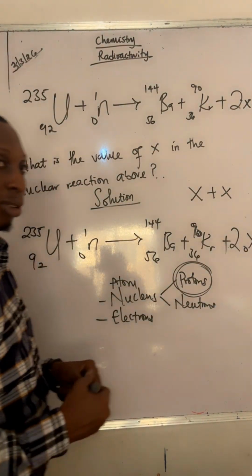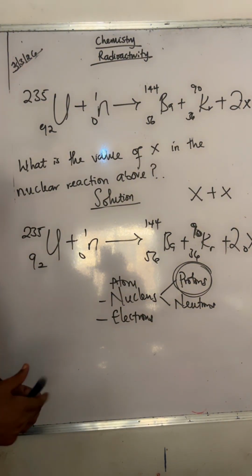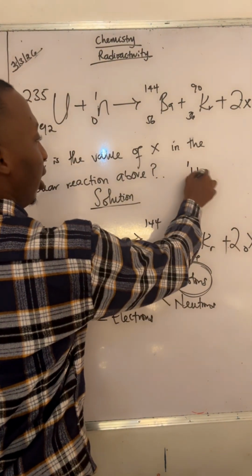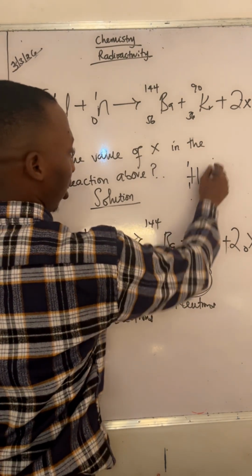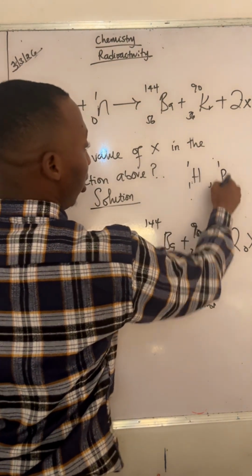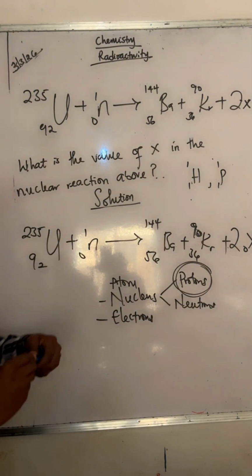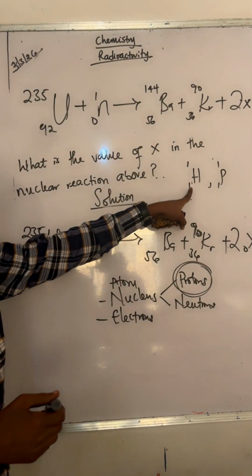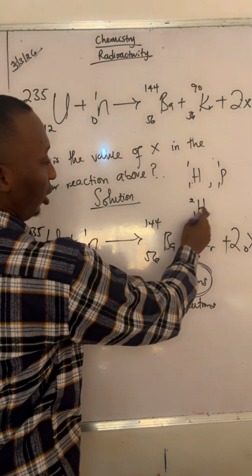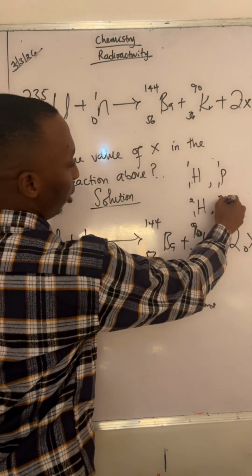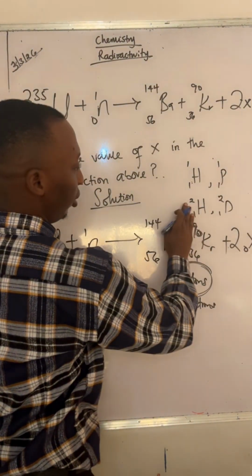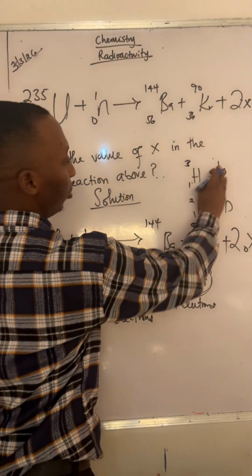Don't forget, proton is an isotope of hydrogen. You are familiar with this now? Either this or this. This is an isotope of hydrogen called protium. Then this is another isotope of hydrogen called deuterium. And we have a third isotope of hydrogen called tritium.